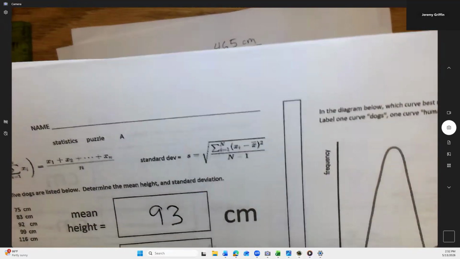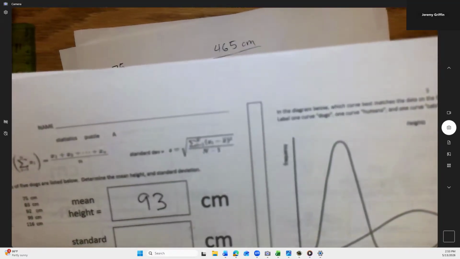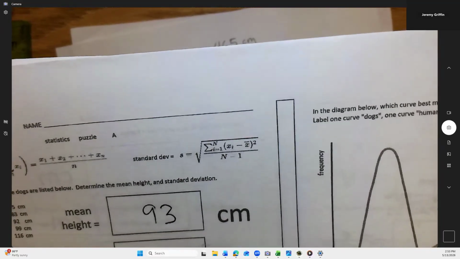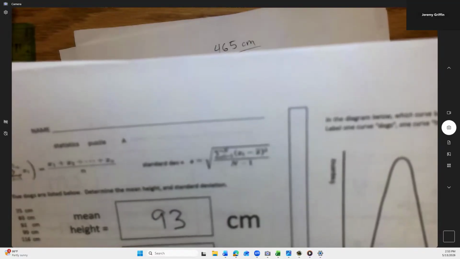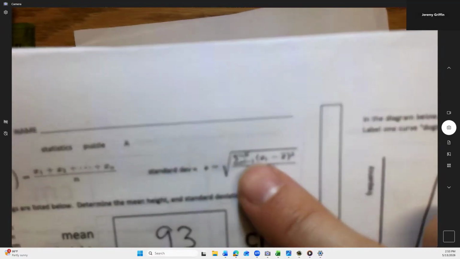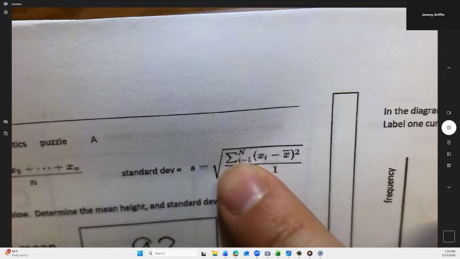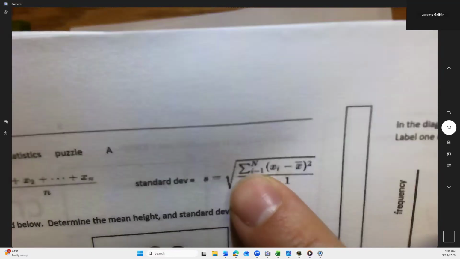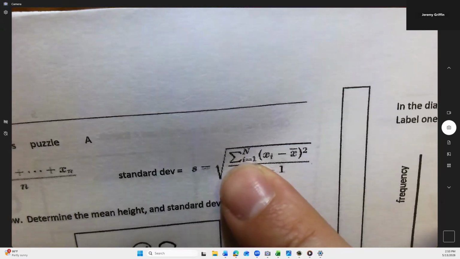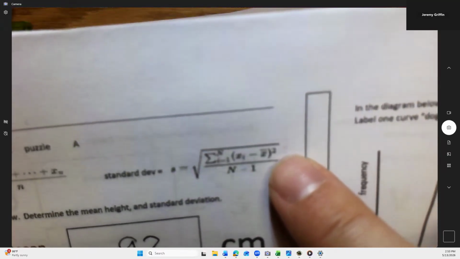Here's a little side thought that maybe will matter too. Anytime you square a number, it always becomes what? Positive. And that leads to the next step. What does the sigma mean to do? It means to add them up, right? If you see that summation, it means to add them all up. Notice I'm adding up a bunch of squared differences.